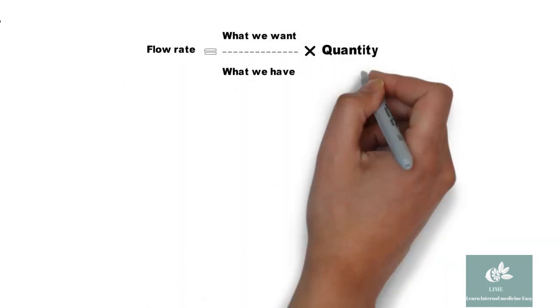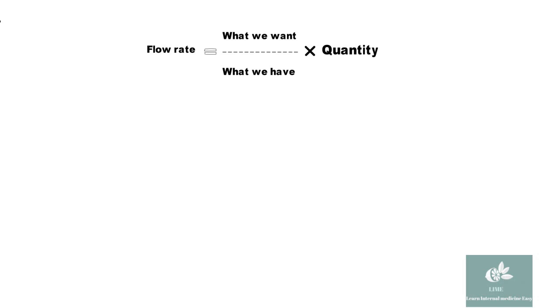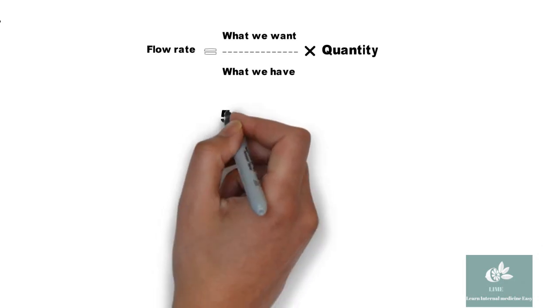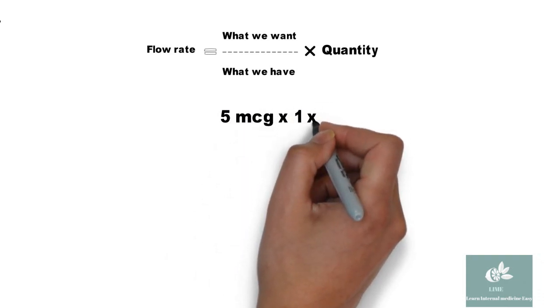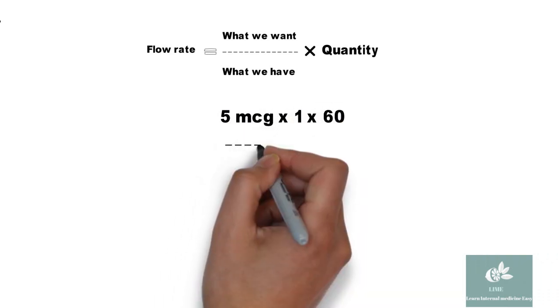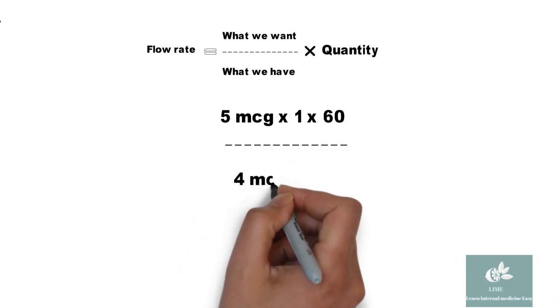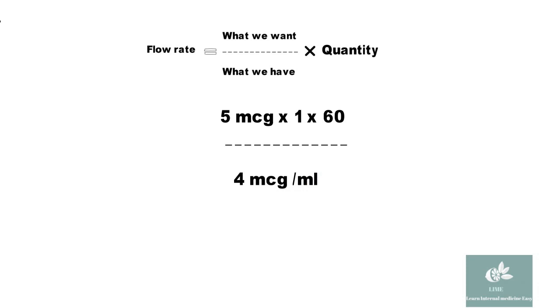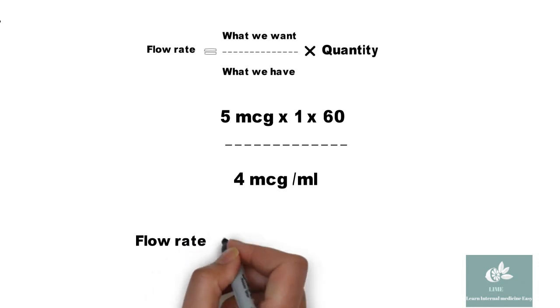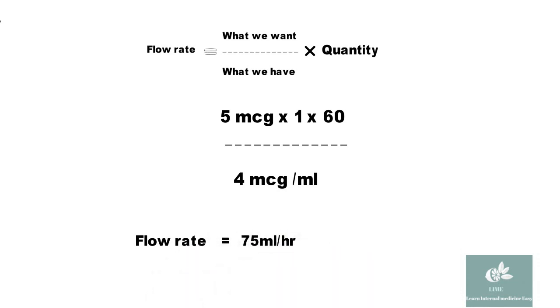For calculation of flow rate, the formula is what we want divided by what we have into quantity. For example, if we want to infuse 5 micrograms, it is 5 into 1 into 60. 1 is the quantity in ml and 60 is to convert into hours, divided by what we have, that is 4 micrograms per ml, the drug concentration that we have calculated. The flow rate will come around 75 ml per hour.